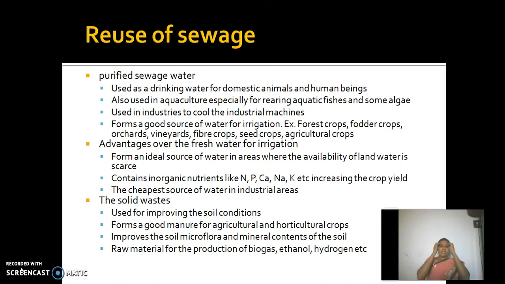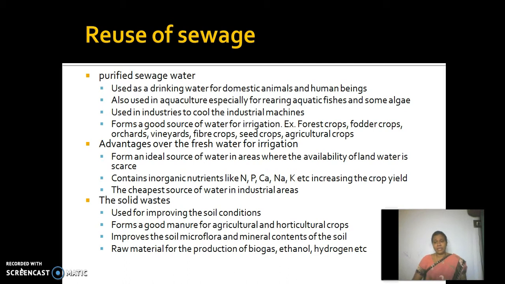So far we have been discussing this sewage water. What happened to the solid waste? When we come across the municipal waste or kitchen waste or industrial waste, it consists of both liquid waste as well as solid waste. The effluents are treated by various methods, or the sewage is treated by various methods. But what happened to the solid waste?